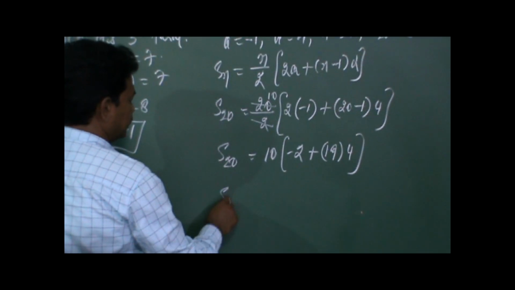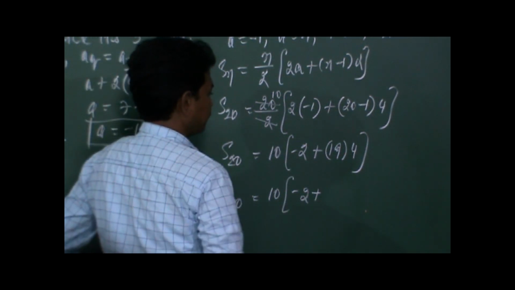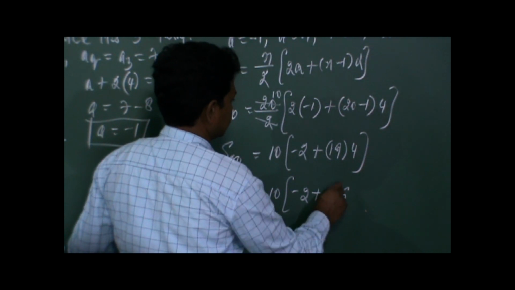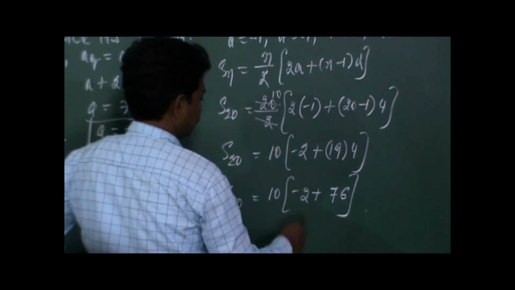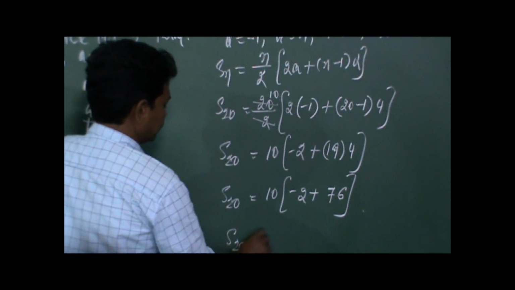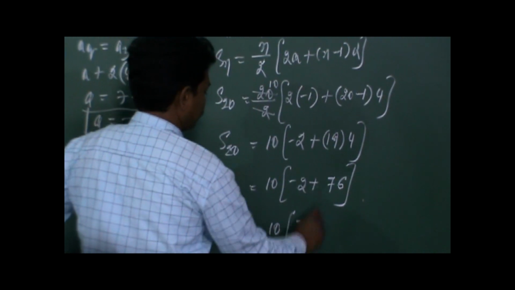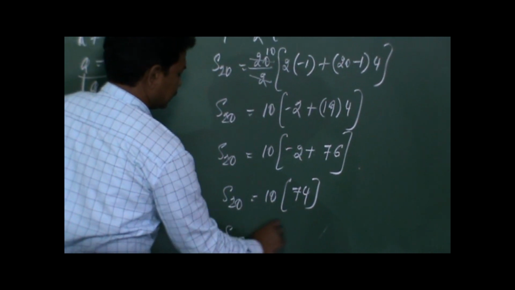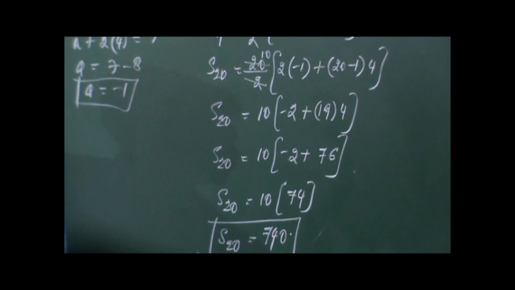So S20 is equal to 10 into minus 2 plus 76, that is 74. So S20 is equal to 74 into 10 is 740. So this is the sum of the first 20 terms.